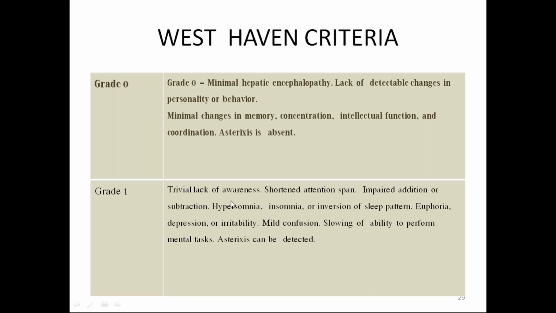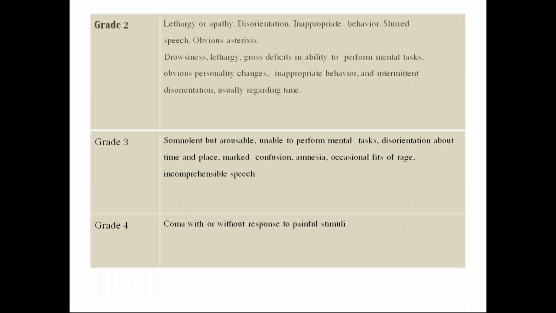Coming to grade 1, there is lack of awareness, shortened attention span, impaired addition or subtraction, hypersomnia, insomnia, or inversion of sleep pattern, euphoria, depression or irritability, mild confusion, slowing of ability to perform mental tasks. Asterixis can be detected. This is grade 1. What is grade 2? Lethargy and apathy, obvious asterixis, drowsiness, gross defects in ability to perform mental tasks, obvious personality changes, inappropriate behavior, and intermittent disorientation, usually regarding time. So that is grade 2.